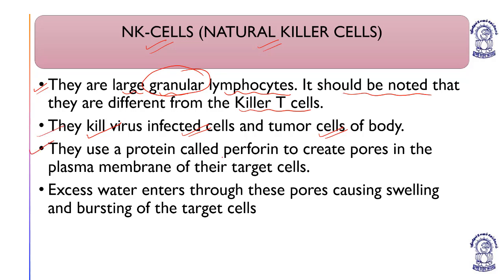They use a protein called perforin which creates pores in the plasma membrane of their target cells, and because of this, the target cell will absorb more water so that it will burst and die. So natural killer cells basically use a protein called perforin which creates pores in the plasma membrane of their target cells. Excess water enters through these pores causing swelling and bursting of the target cells. So these are natural killer cells, which are different from killer T cells.